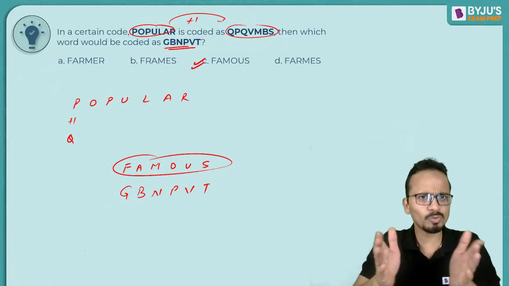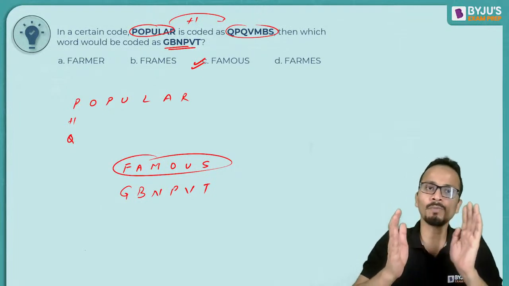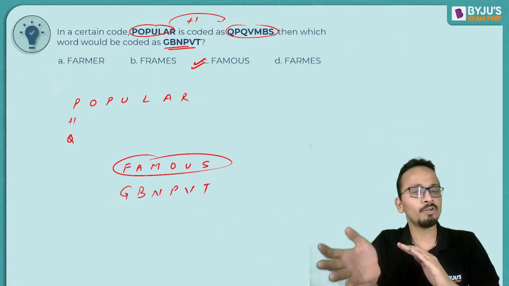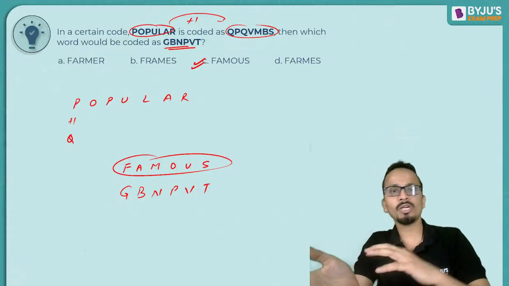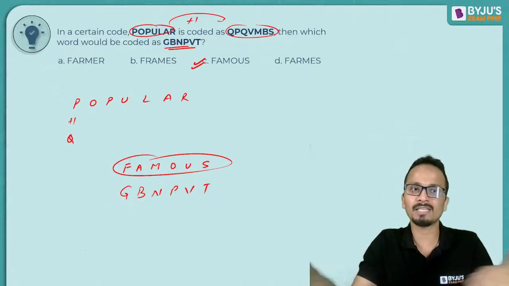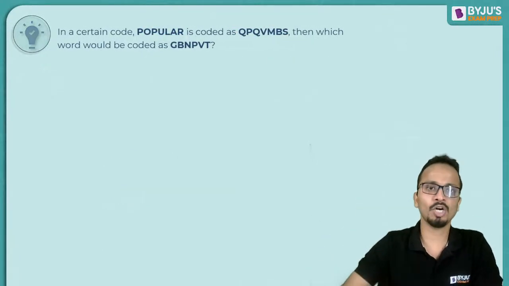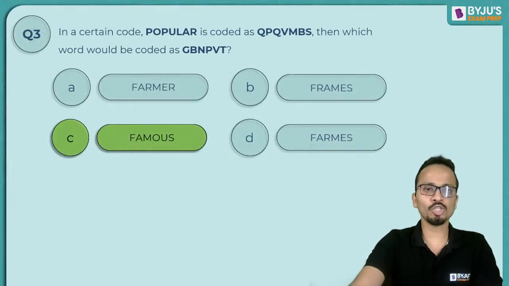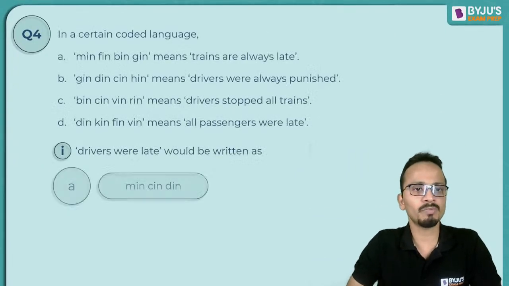Yes, Ali, this is what I have just explained. If you go from the word to the code, it will be +1. From code to the word, it will be the opposite of that, that is -1. All right. Okay. So let's move on to the next question, question number 4.